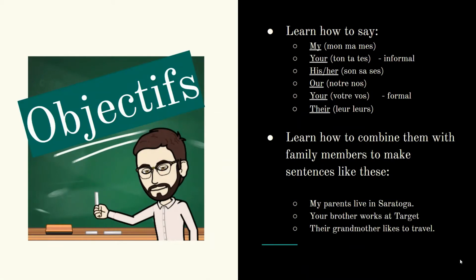Les objectifs. First, learn how to say all those different possessives: my, your, his, her, our, your, and their. Then, learn how to combine those words with family members to make sentences like these. My parents live in Saratoga. Your brother works at Target. Their grandmother likes to travel.